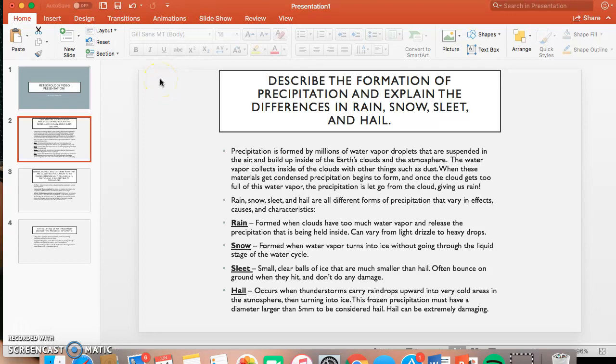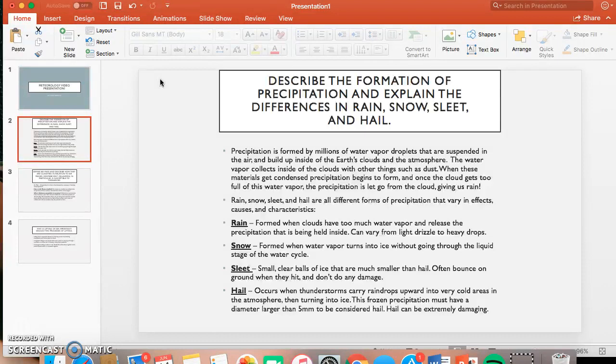The first topic is describe the formation of precipitation and explain the differences in rain, snow, sleet, and hail. So, precipitation is formed by millions of water vapor droplets that are suspended in the air, and they build up inside of the Earth's clouds in the atmosphere. When the water vapor collects inside of the clouds with other things such as dust, the materials get condensed and precipitation begins to form inside of the clouds. Once the cloud gets too full of this water vapor, the precipitation is let go from the cloud, and that is what gives us our rain.